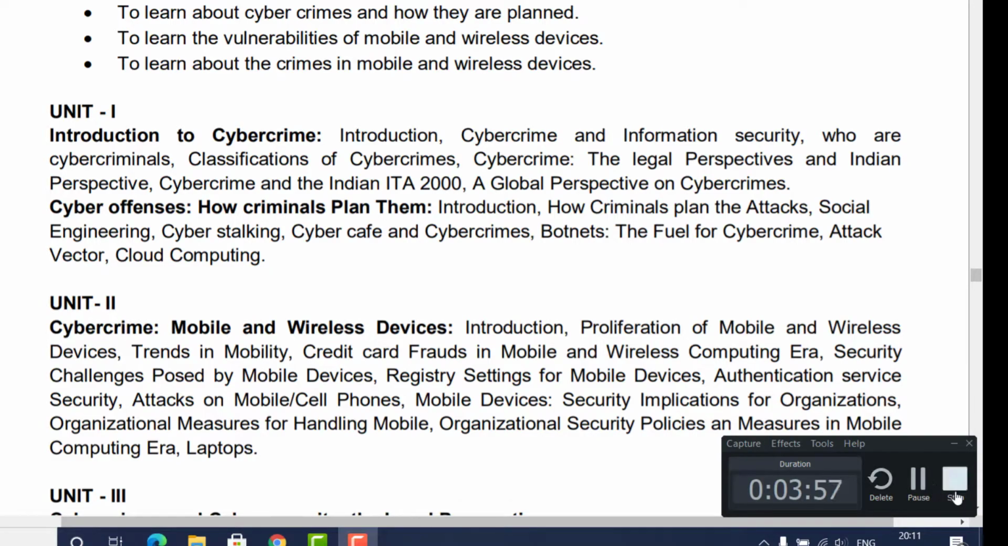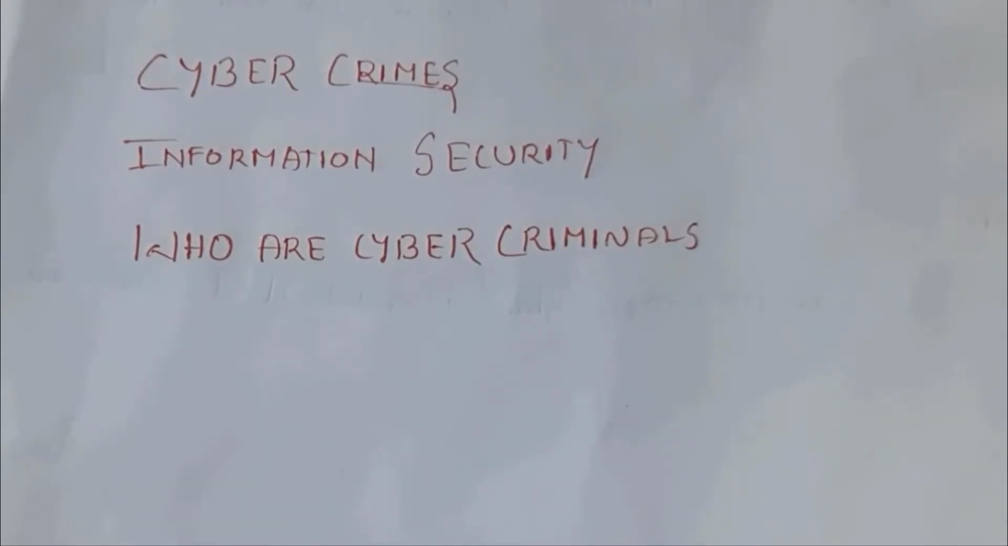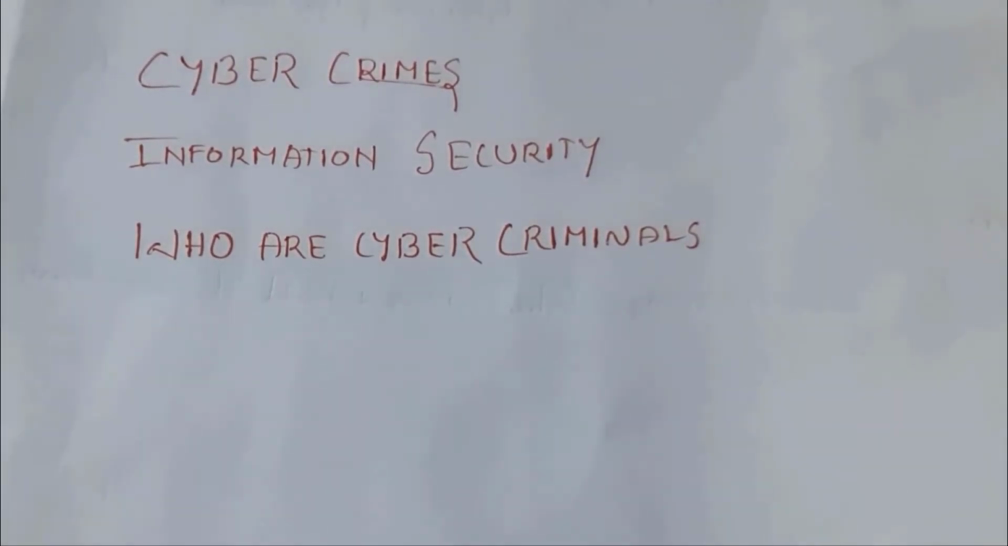You can watch that. First one is, what is the meaning of cyber crimes? Before knowing that, you need to know the meaning of crime. Crime is an illegal activity which is against the government. If you perform this illegal activity, the government has the right to punish us. For example, if you kill any person, it comes under crime.